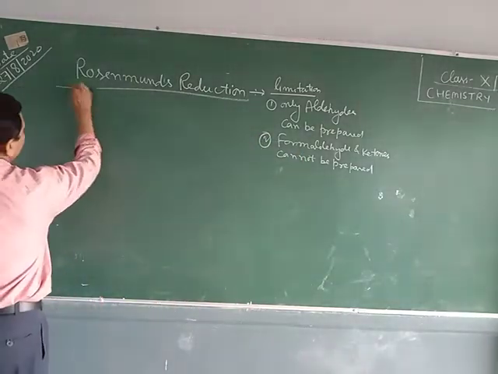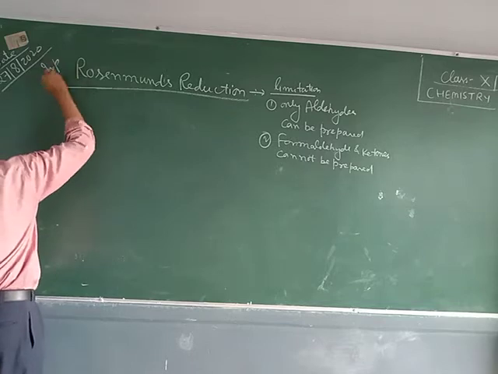What is Rosenmund reduction? It is a very important named reaction.